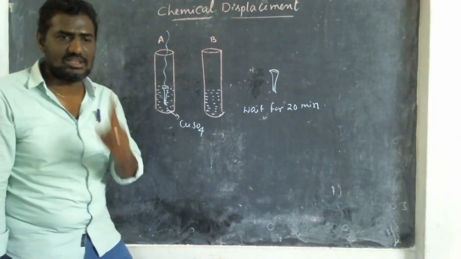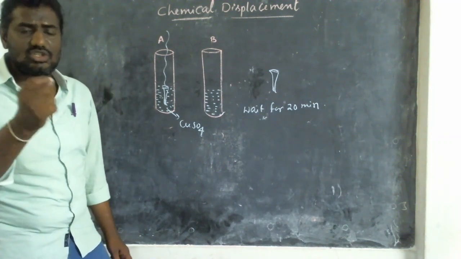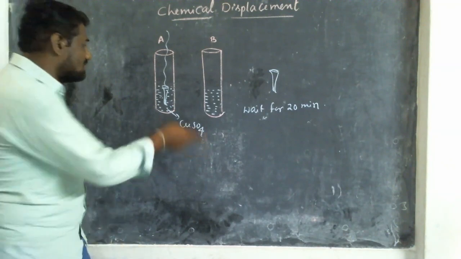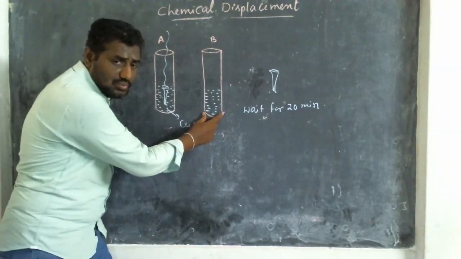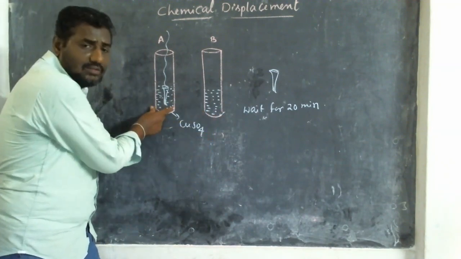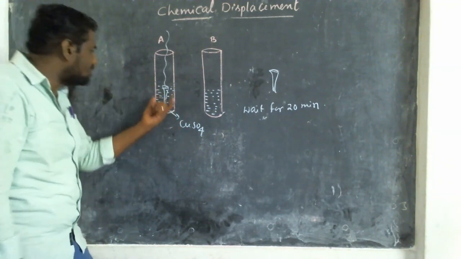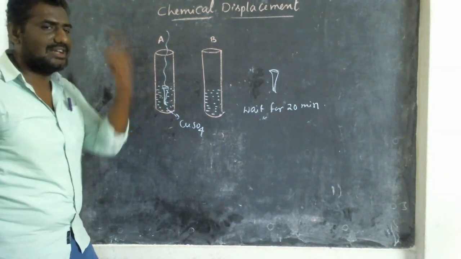What's the first observation? In test tube A, the blue color intensity slowly decreases and turns into light green color. We can say that by comparing with solution B. In the B test tube, the solution is blue. Now compare the color of the solution in A, there is a variation in the color. The A test tube solution changes into light green color. That means reaction taken place.